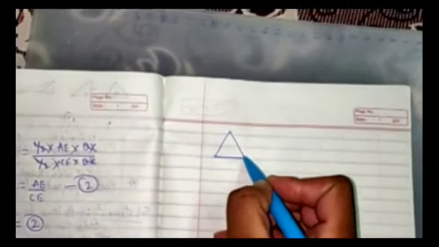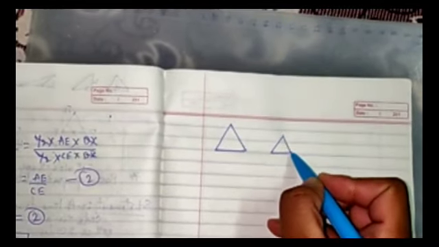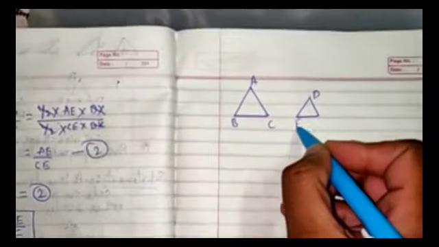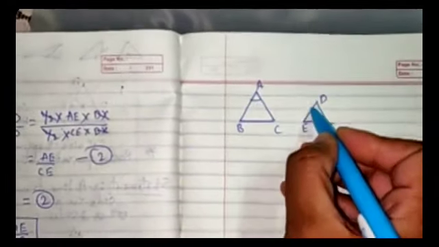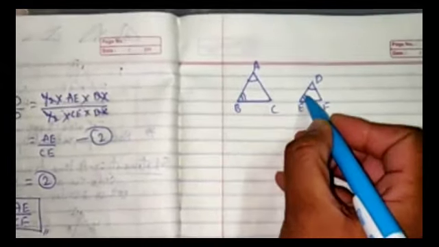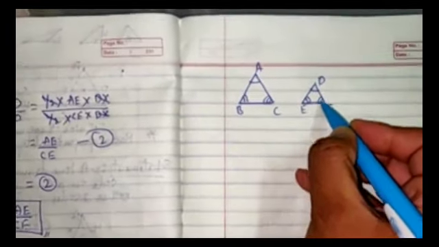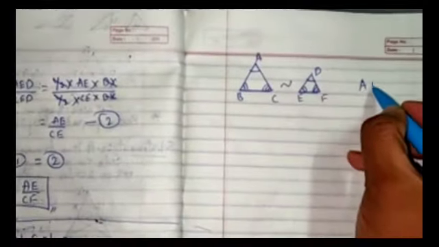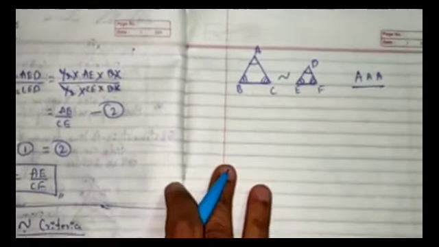For example, let me show you here. There are two triangles, named ABC and DEF. If the corresponding angles are equal to each other, then the triangles are said to be similar. So this is the AAA criteria.